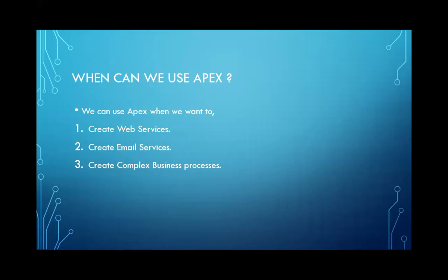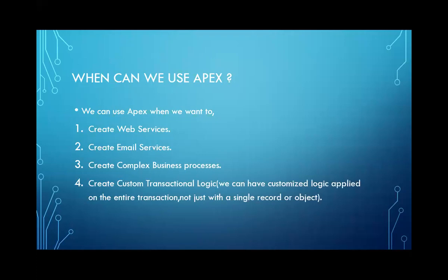Third is create complex business processes. It is easy for the business to create business processes, as the business can have its own attributes by which the business firm can be created, having their own set of standards. The fourth point is create custom transactional logic, which means that if we want to add or make any modification to our transaction, it can be done using certain logic that can be applied on the overall transaction and not just with a single record or set of objects.